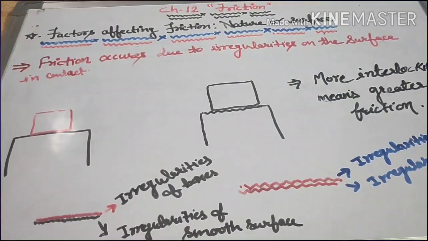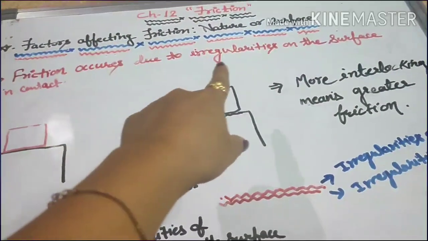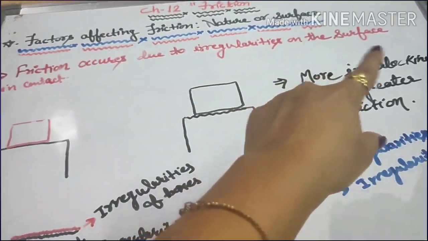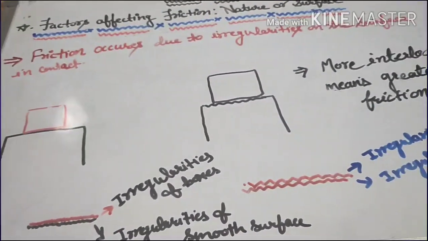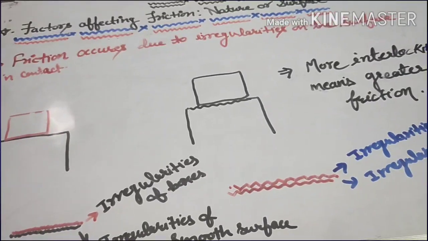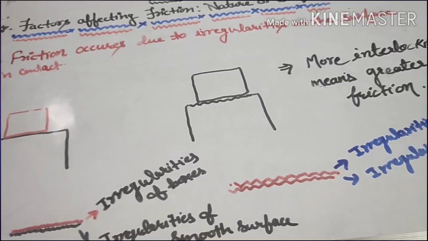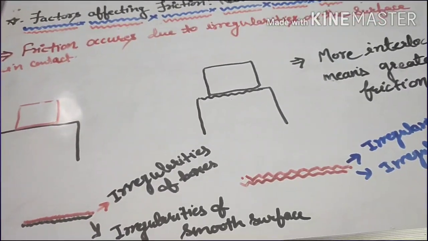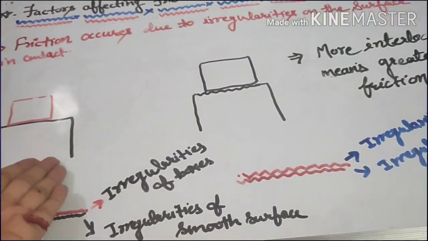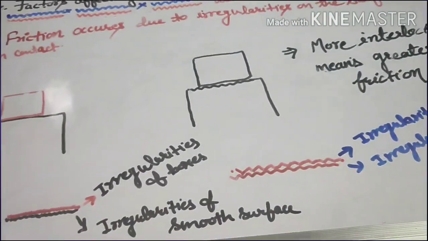So now the next very important point is friction occurs due to irregularities on the surface in contact. So what kind of irregularities are we talking about here? Let's take the same example. Let's suppose you have a box and you try to move the same box first on a smooth surface and then on a rough surface.